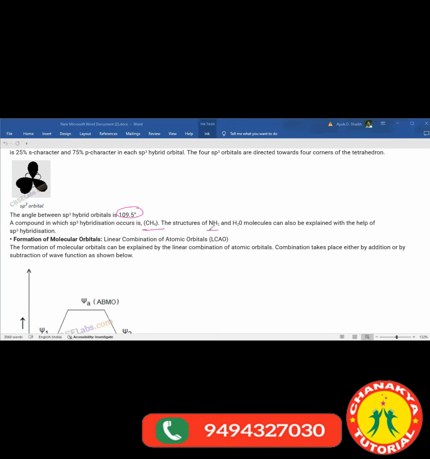Then the structures of NH3 and H2O molecules can also be explained with the help of sp3 hybridization. But due to the presence of lone pairs, their shape would be slightly different. It won't be tetrahedral, because the angle gets changed. Understanding?